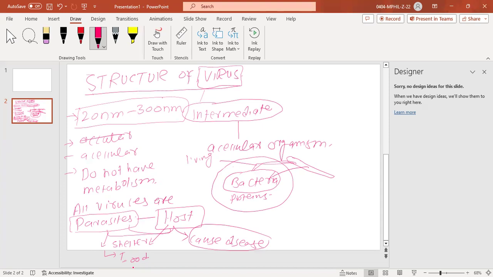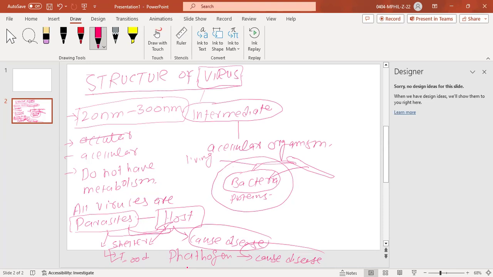Now, for parasites, we commonly use the word pathogen. There is another term that we commonly use, pathogen. Those organisms which have the ability to cause disease, right? So this parasitic relationship is one in which the parasite gets shelter and food from the host and in return harms it. That is what we call the parasite.